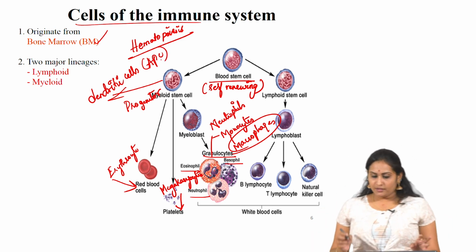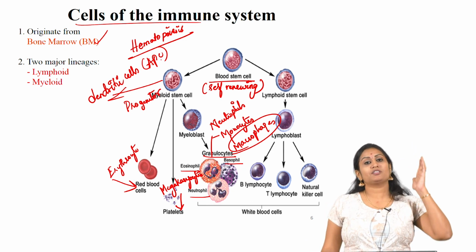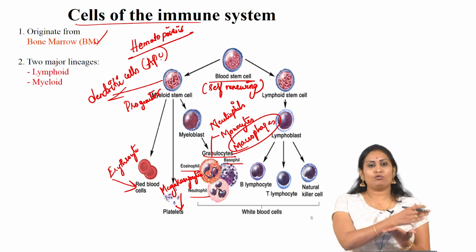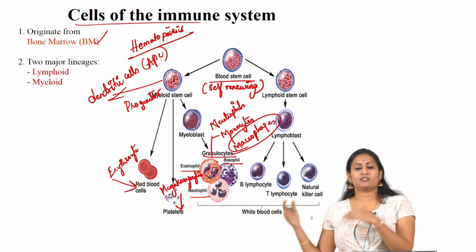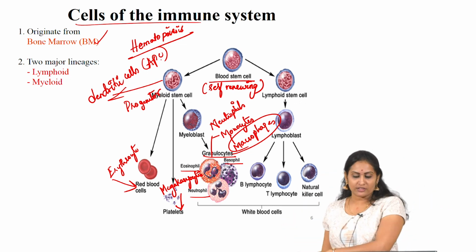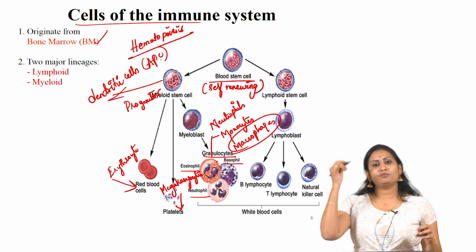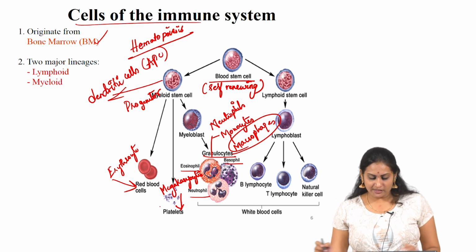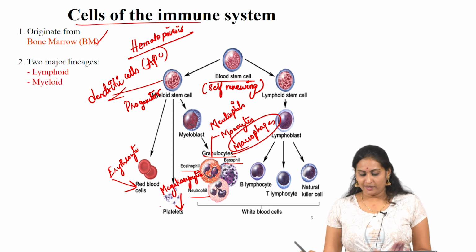And this is all about the myeloid lineage, which gives rise to granulocyte progenitor cells, basophils, eosinophils, and granulocytes again give rise to neutrophils as well as monocytes. From monocytes, macrophages originate, and it also gives rise to megakaryocytes, from which platelets originate, and then erythrocytes, from which RBCs originate. This is all about the myeloid lineage.